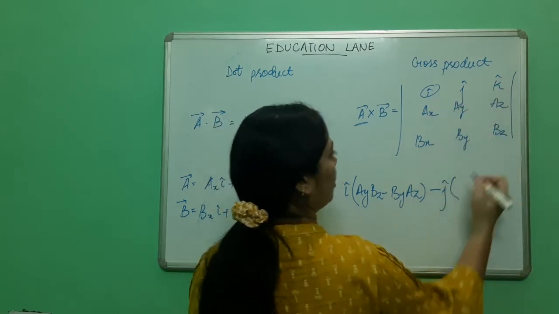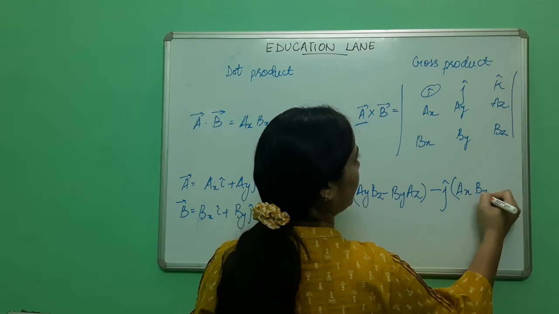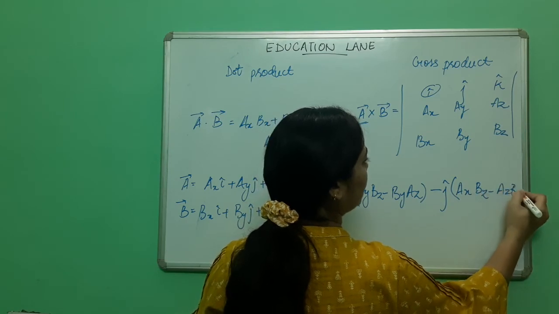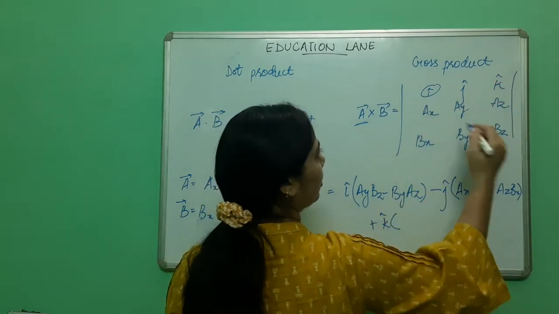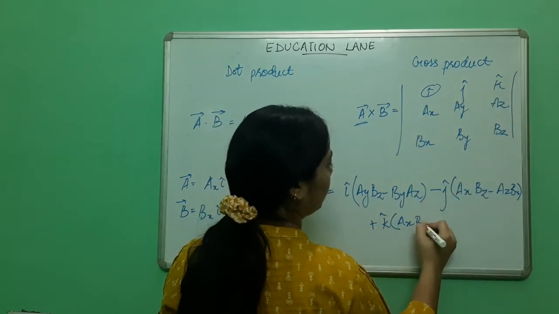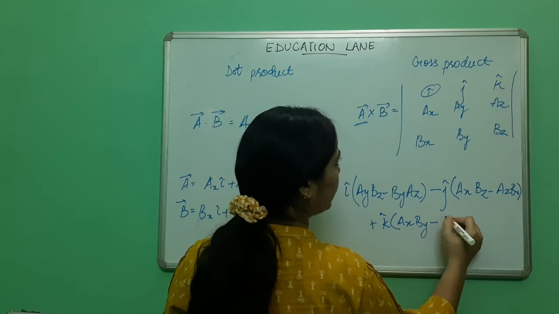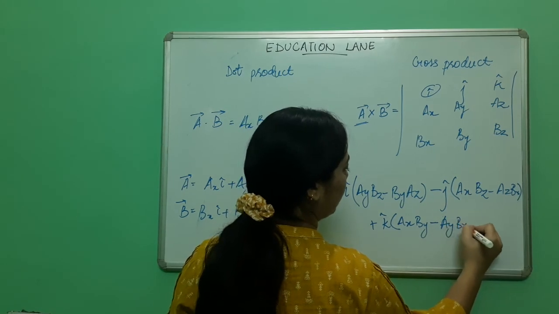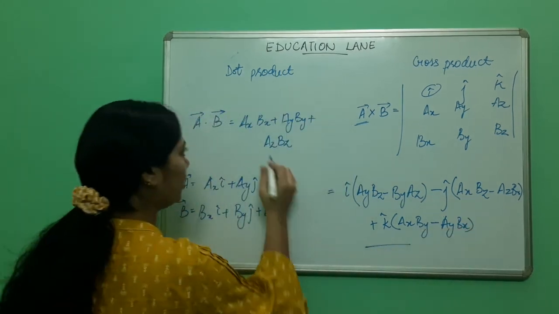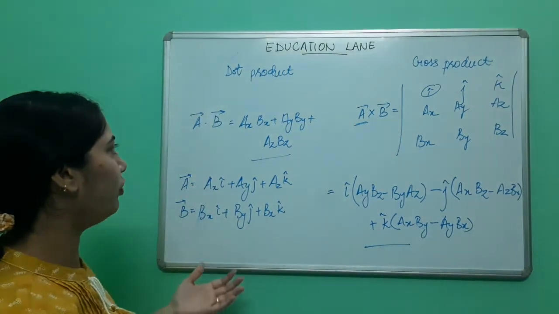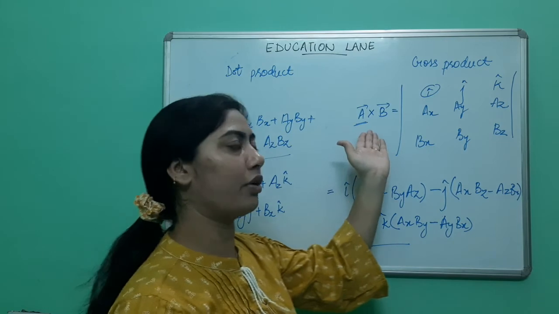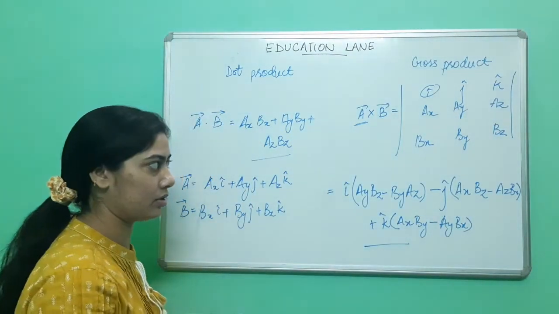Leave this and this one. Ax Bz minus Az Bx, plus k cap, Ax By minus Ay Bx. So these are the formulas by which you can solve dot and cross product of two different vectors.